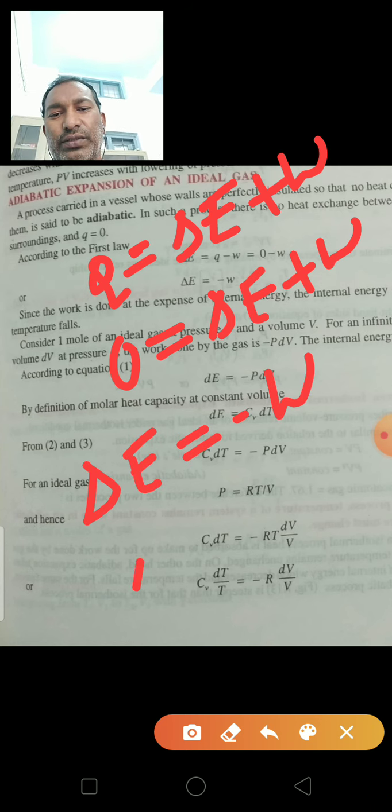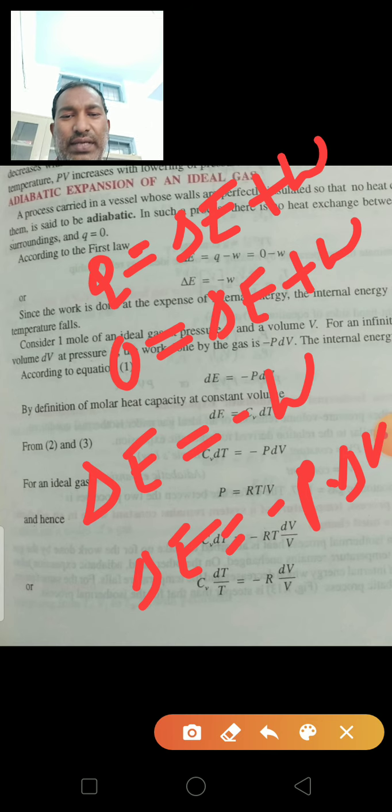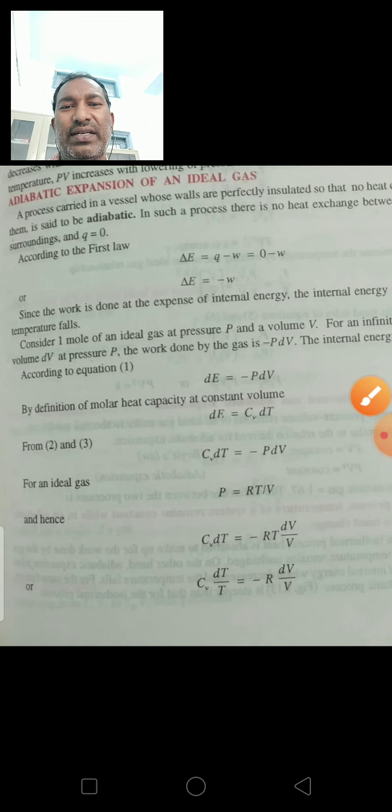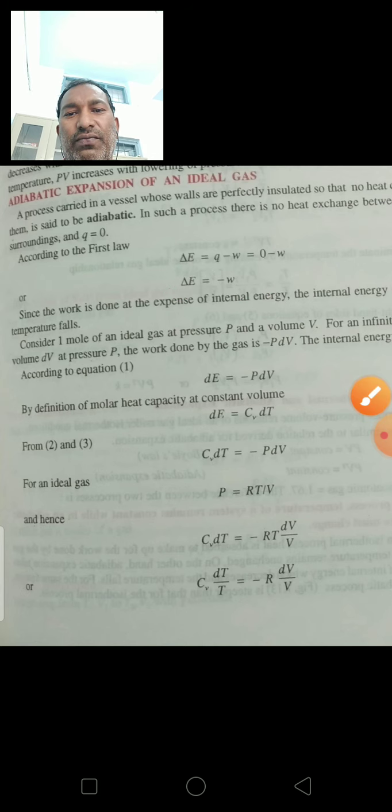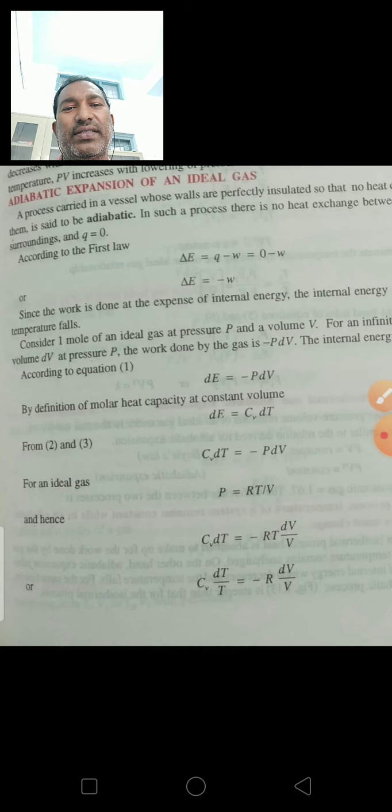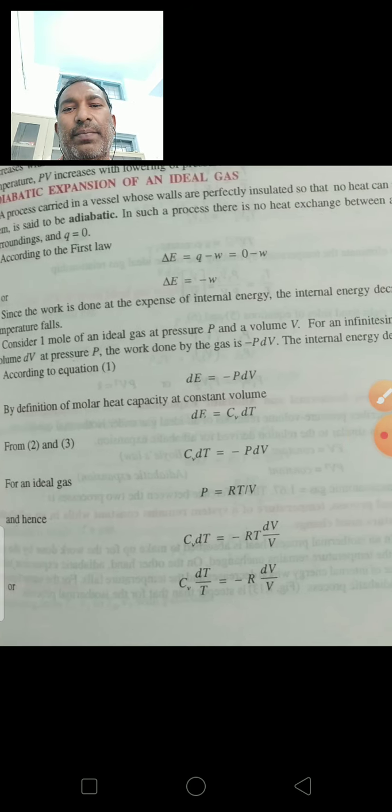From here, del E is equal to minus W, where W is equal to minus P del V. Since the work is done at the expense of internal energy, the internal energy decreases and the temperature falls.